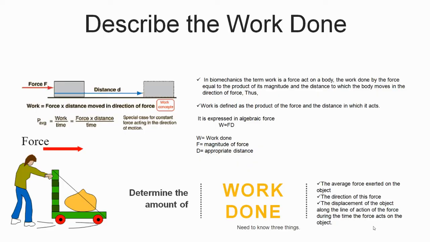In biomechanics, the term work has a much more specific meaning. Whenever a force acts on a body, the work done by the force is equal to the product of its magnitude and the distance the body moves in the direction of the force while the force is being applied on it. Or work is defined as the product of the force and the amount of displacement in which it acts, the means by which energy is transferred from one object or system to another.